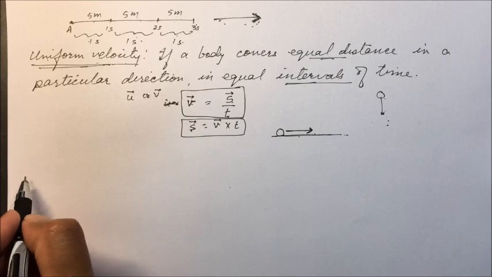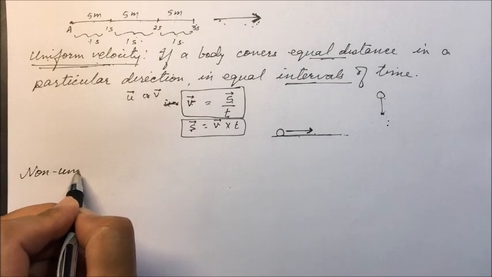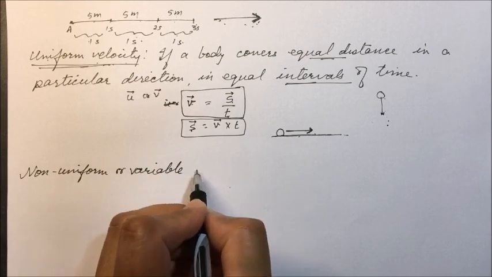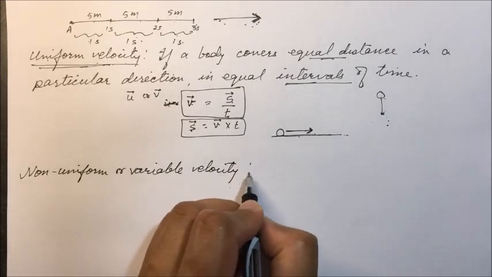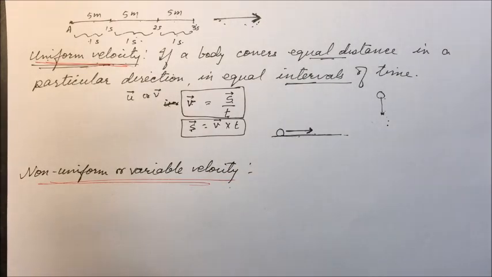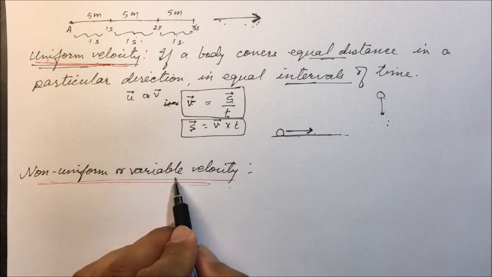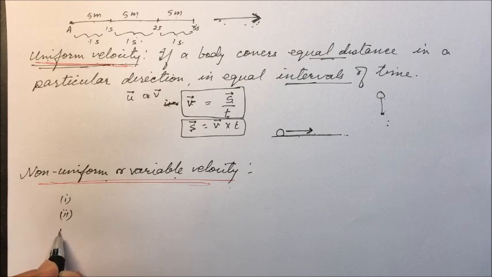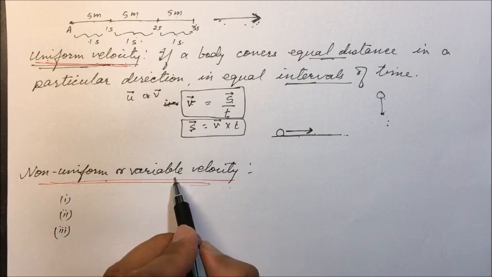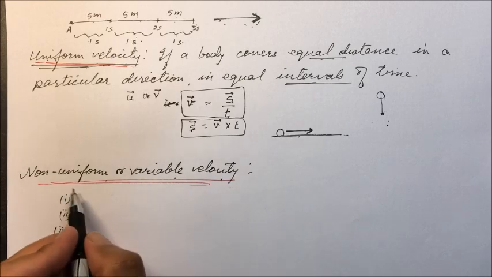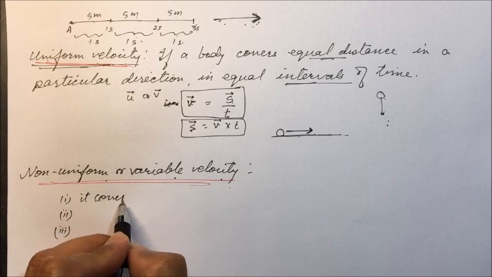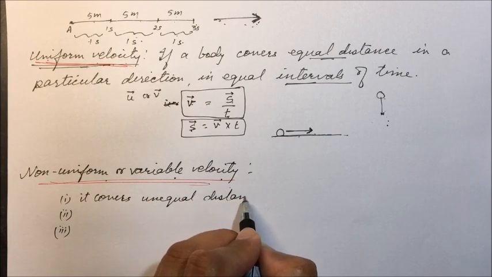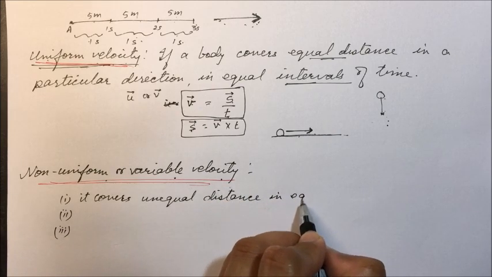Now we will be discussing non-uniform or variable velocity. We will be taking three cases here: first, second, third. A body is said to be moving with non-uniform or variable velocity when it covers unequal distance in equal intervals of time.